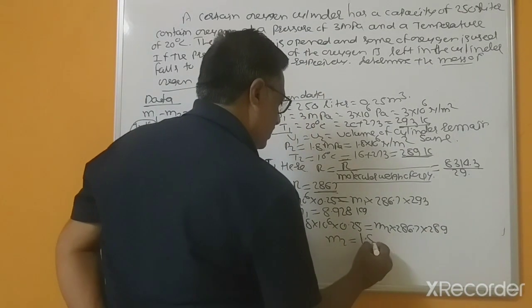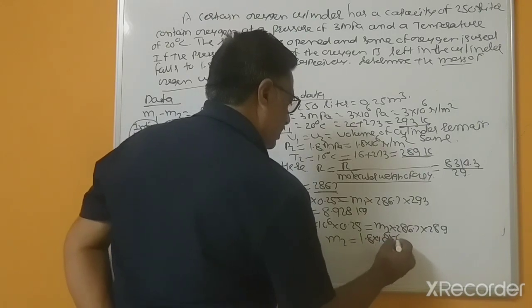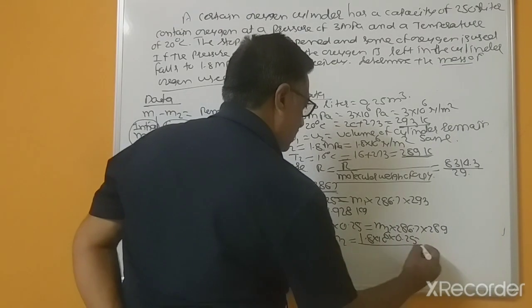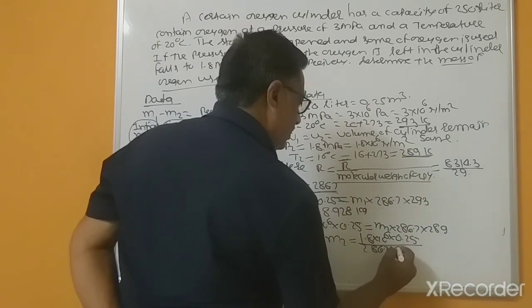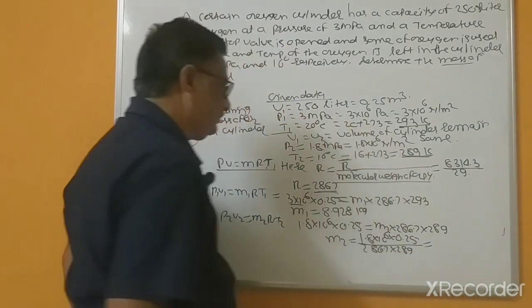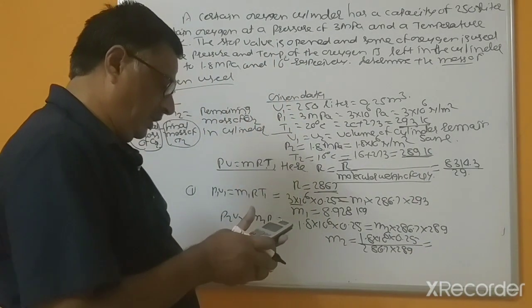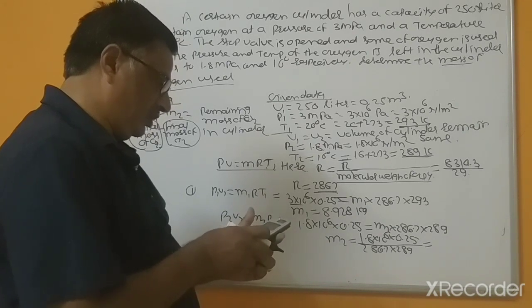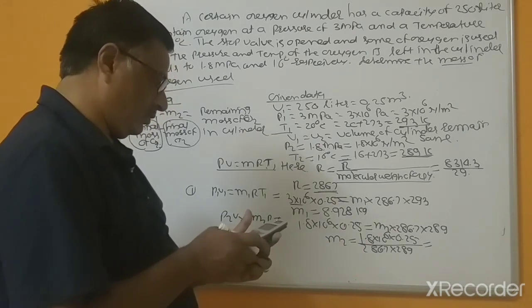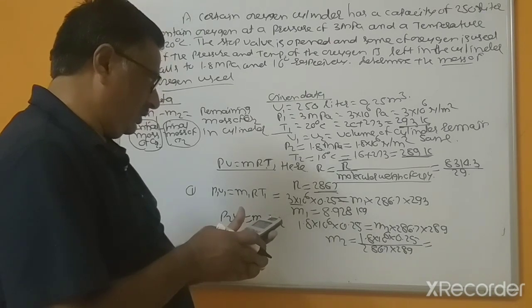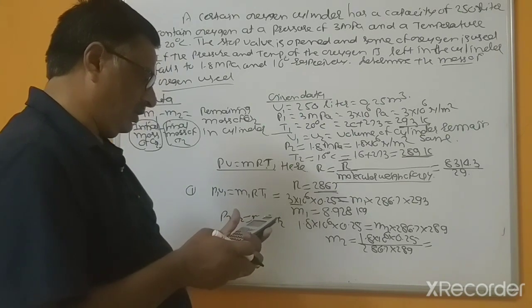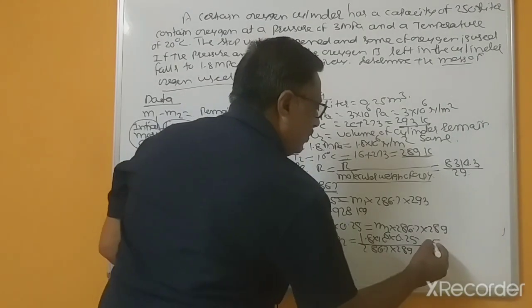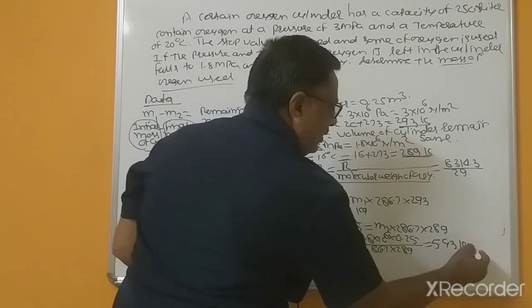M2 equals 1.8 into 10 to the power 6 multiplied by 0.25 divided by 286.7 into 289. These values I got as 5.43 kg.